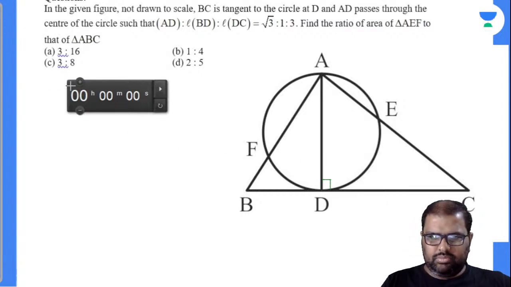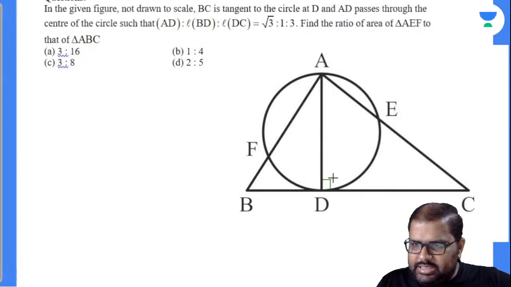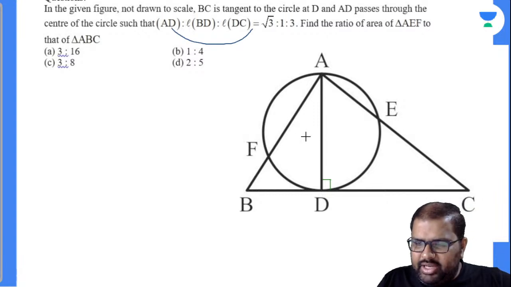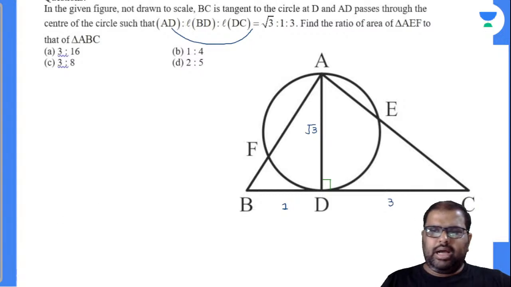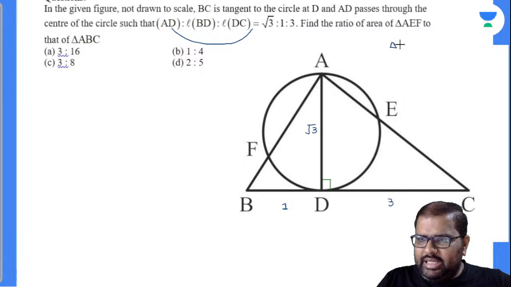Any answer? Nobody. Okay, I'll solve it. Now this is 90 degrees. Everybody knows now AD value is nothing but how much? Root 3 it seems. If AD value is root 3, any other point given there? Now BD value is given as 1, DC value is given as 3. I can easily say this triangle ADC is a 90, 60, 30 degrees triangle there.